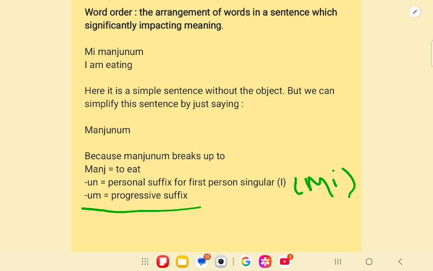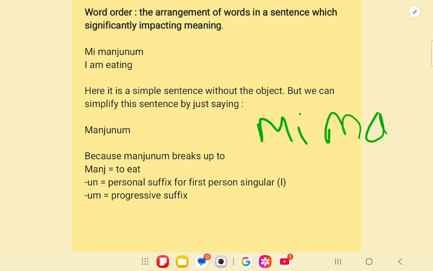and um is the progressive tense suffix. So we do not need me until